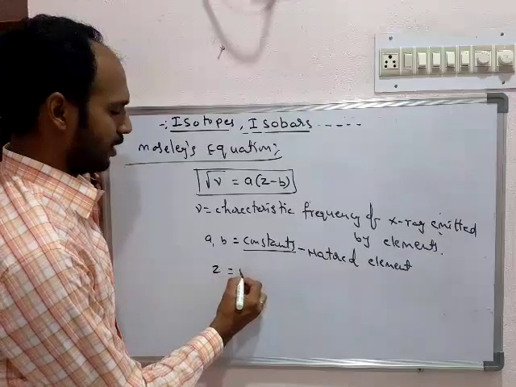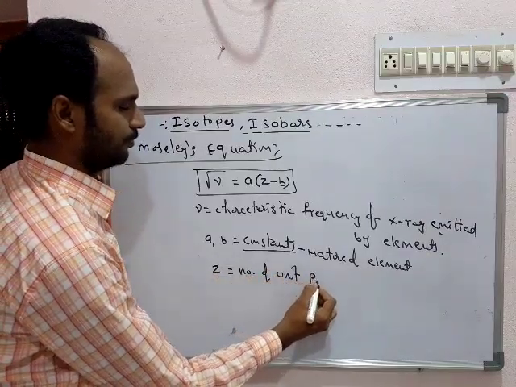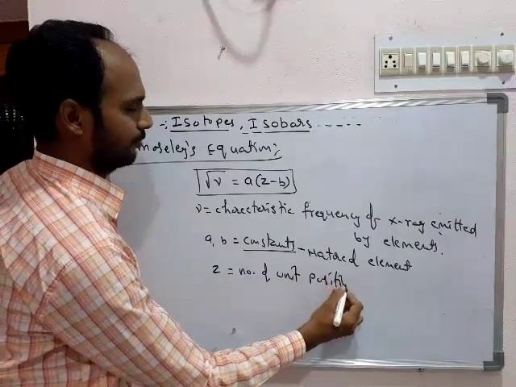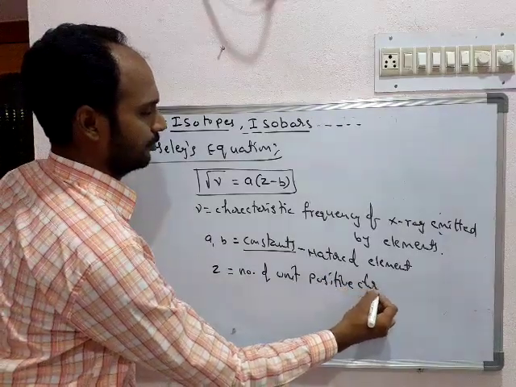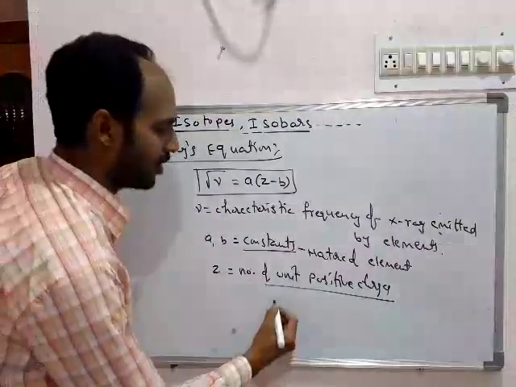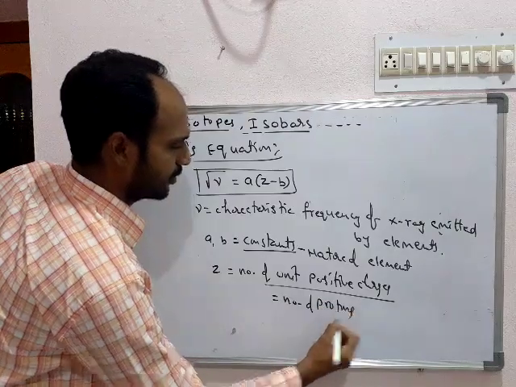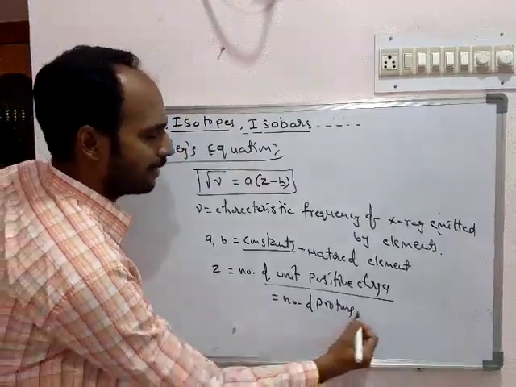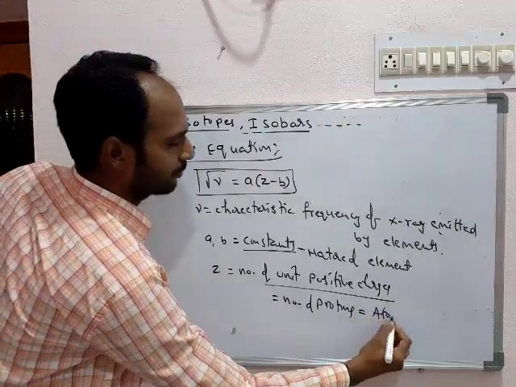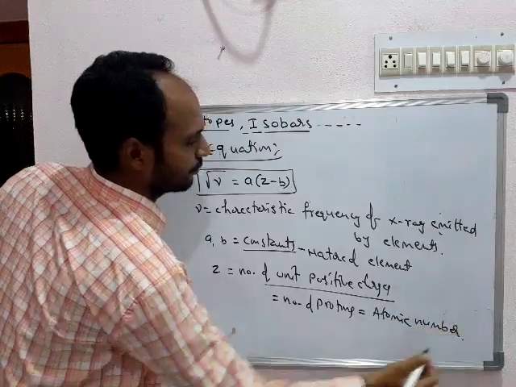Next, Z is equal to the number of unit positive charges, which is treated as the number of protons, and that is given as the atomic number.